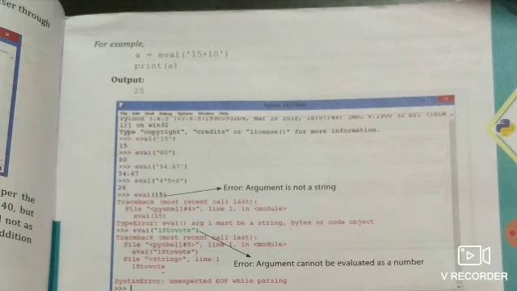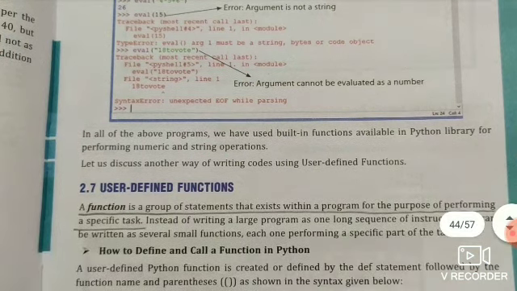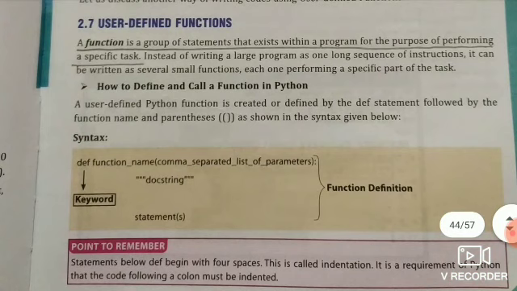So here you can see the use of the eval function. When we give eval(15), the argument is not a string, so we must provide the argument as a string, meaning the argument passed inside the eval function is inside quotes, either single quote or double quote. Then, our next topic is user defined functions.